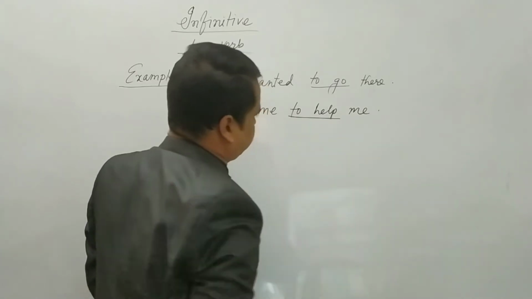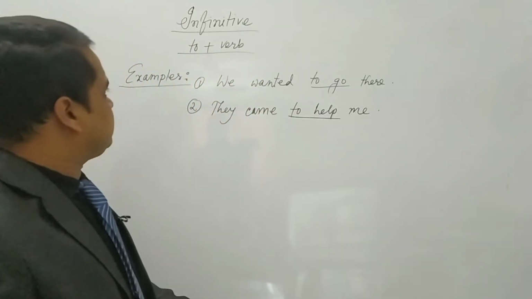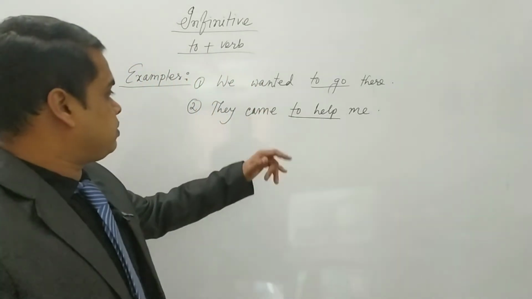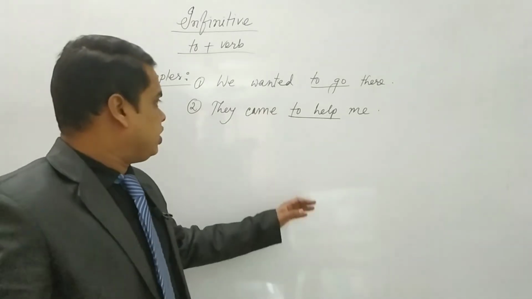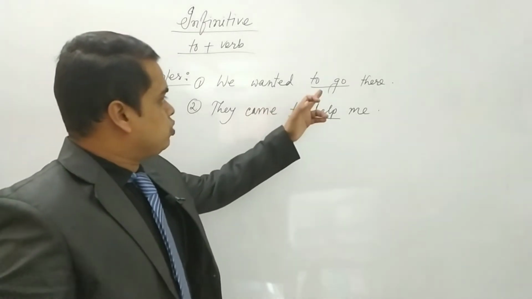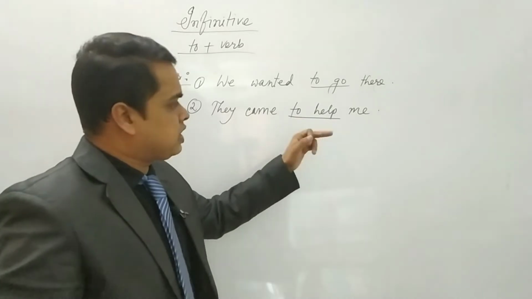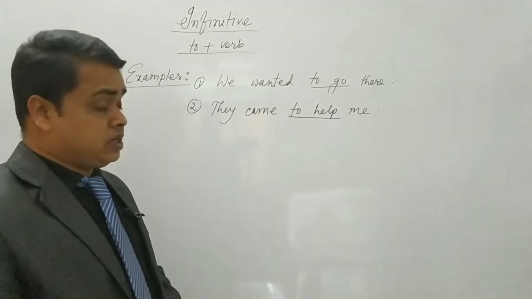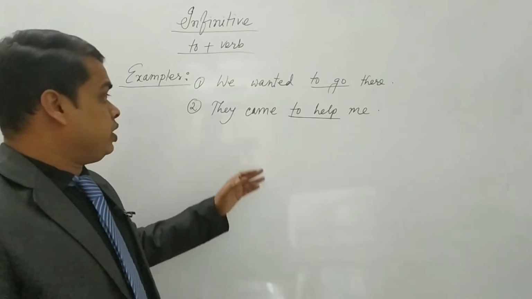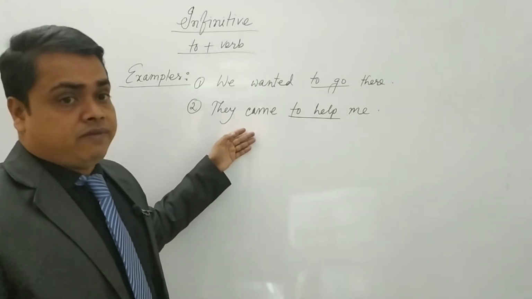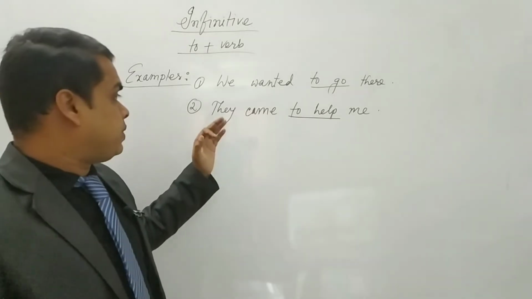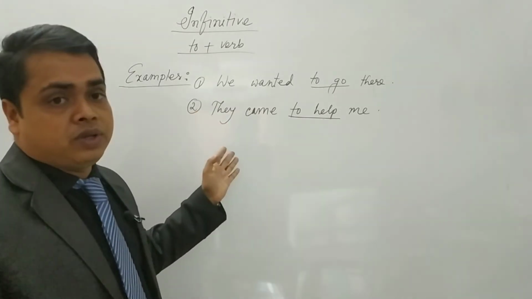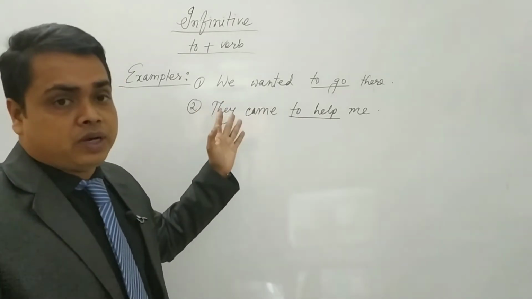Here, to help. So dear students, infinitive is very easy. To plus verb is called infinitive. And you have got two examples. To plus go, then to plus help. These are the examples of infinitive. Now dear students, I have to make it clear that we have discussed non-finite verbs. First one, gerund, then participle, and then infinitive. So these are the parts of non-finite verb.